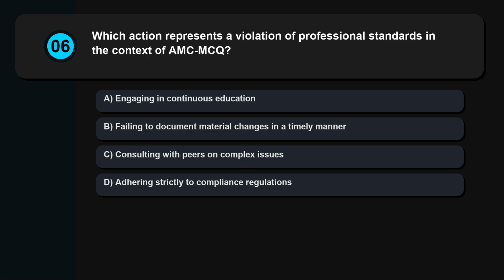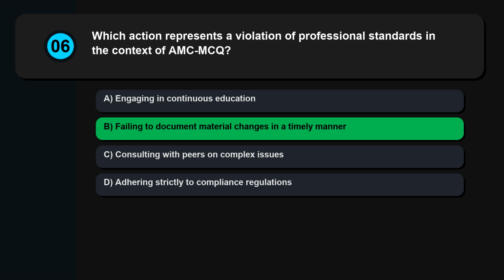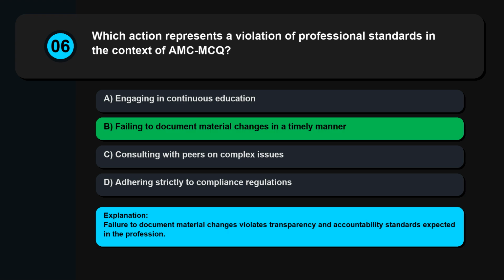Question 6. Which action represents a violation of professional standards in the context of AMC MCQ? Engaging in continuous education. Failing to document material changes in a timely manner. Consulting with peers on complex issues. Adhering strictly to compliance regulations. Failure to document material changes violates transparency and accountability standards expected in the profession.